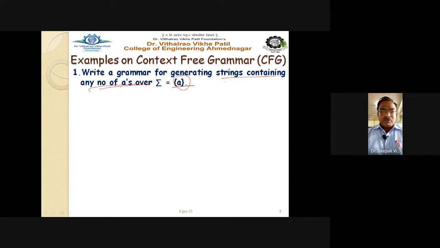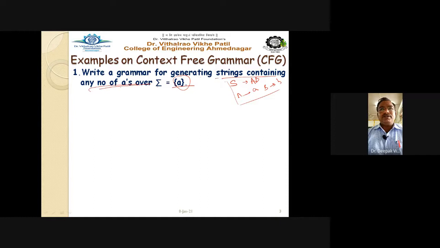So up till now, in the examples we have seen so far, the grammar is given to us. For example, S gives capital A B, then capital A gives, say, small a, and capital B gives small b. Like this, the production rules are given. From these production rules, our procedure is to derive the terminal strings, and from the terminal strings obtained, we conclude the particular language, right? But here we have to go exactly in the reverse way.